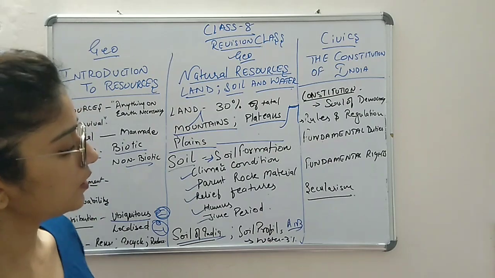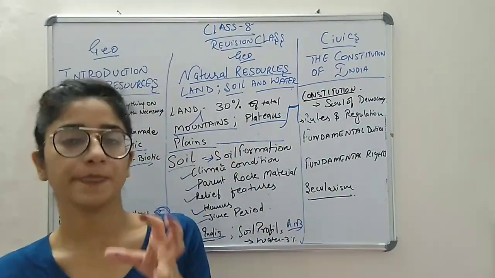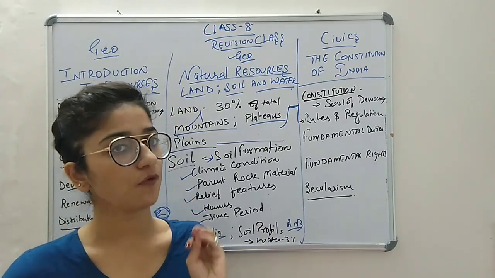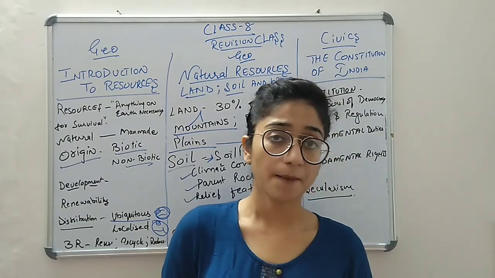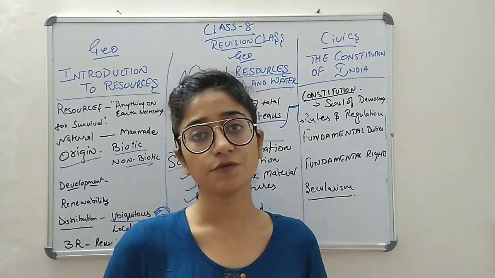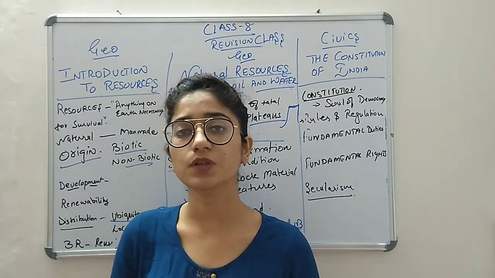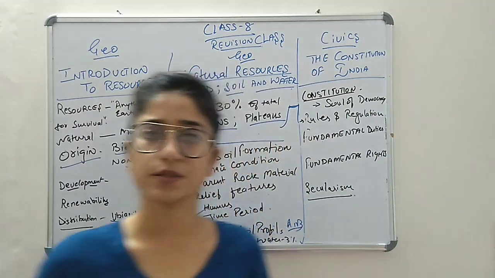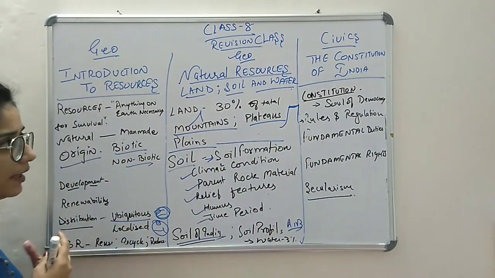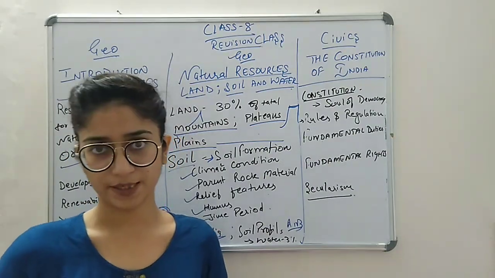Then we talked about water also, that there is only 3% of pure water. Water covers 70% of the earth, but only 3% is fresh water which we can drink and utilize for our survival. Conservation and everything has been talked about in this chapter as well.